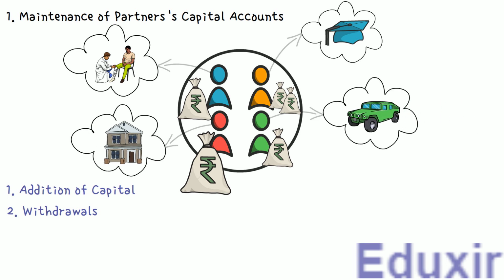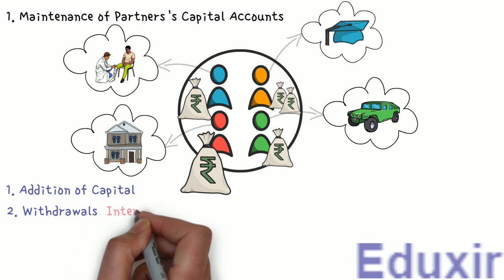Human requirements are unlimited and unpredicted. So, a partner might think that, okay, anyway, my money is available in the business. I will withdraw some amount. Getting a loan from outside is difficult and this is the easiest thing. He might think like that and withdraw the money. But to discourage the partners from withdrawing money, the partnership agreement usually contains a clause about the interest to be paid on drawings.